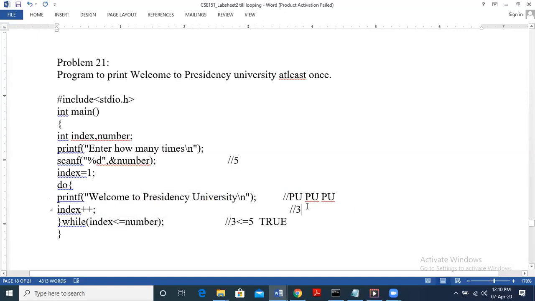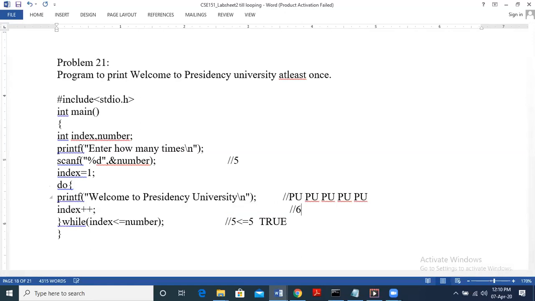So let us continue. It becomes 4. Here 4 is less than or equal to 5. Yes, the condition is true. Now again come back to do and print Presidency University, the fourth time. Now increment, it becomes 5. The condition is checked: 5 is less than or equal to 5. Yes, 5 is equal to 5. So come back to the loop and print. It prints Presidency University 5 times.